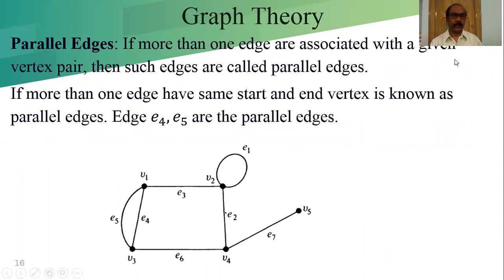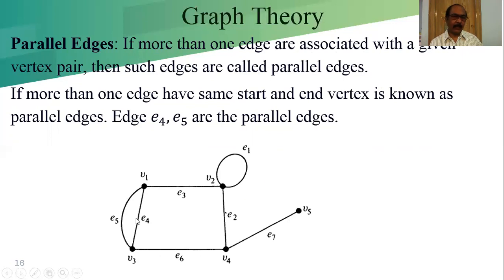Parallel edges. I am considering the same picture for explaining the definitions one by one. Parallel edges: if more than one edge is associated with a given vertex pair, then such edges are called parallel edges.